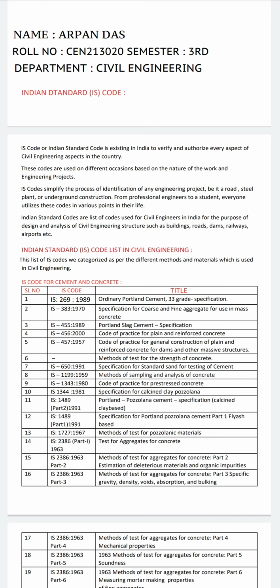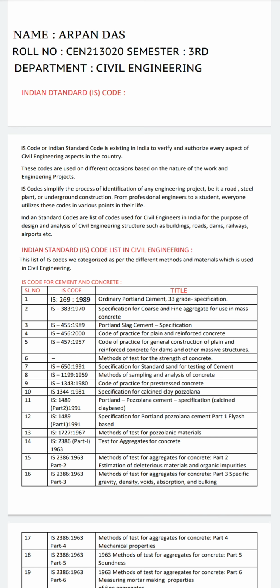Indian Standard Codes are a list of codes used by civil engineers in India for the purpose of design and analysis of civil engineering structures such as buildings, roads, dams, railways, airports, etc. This list of IS codes we categorize as per the different methods and materials used in civil engineering. IS codes for cement and concrete.